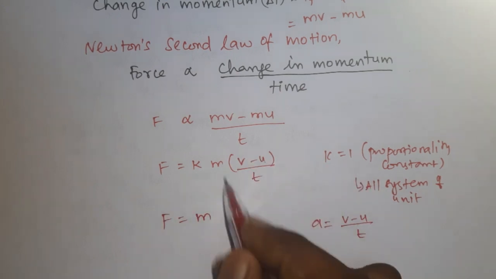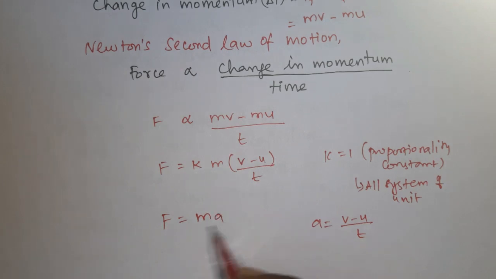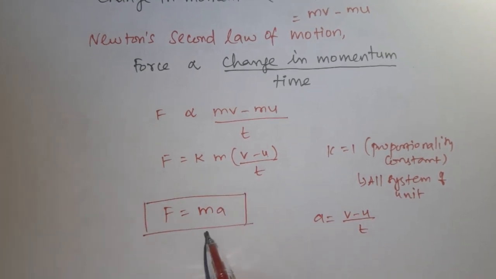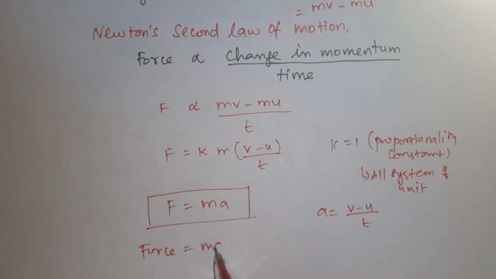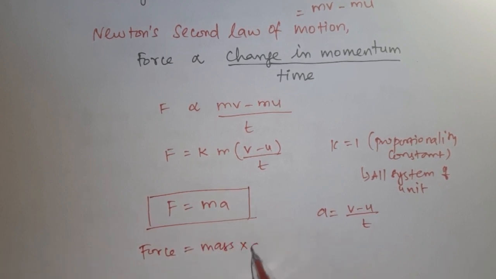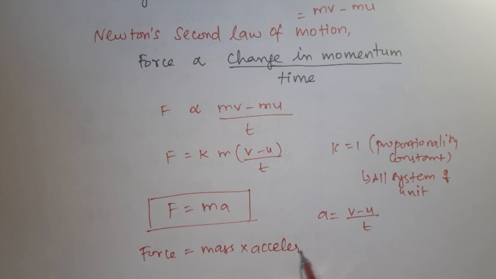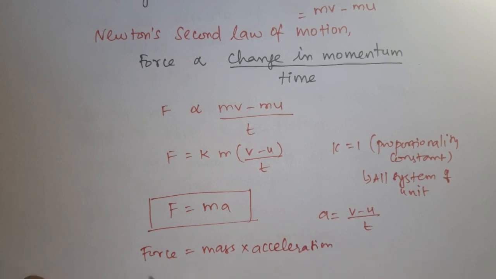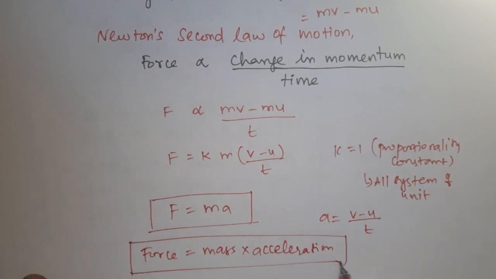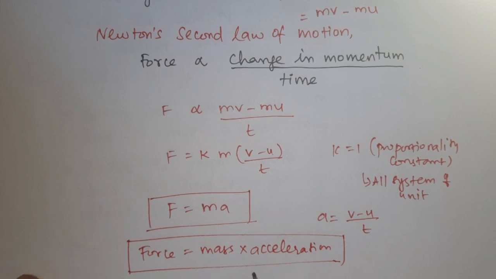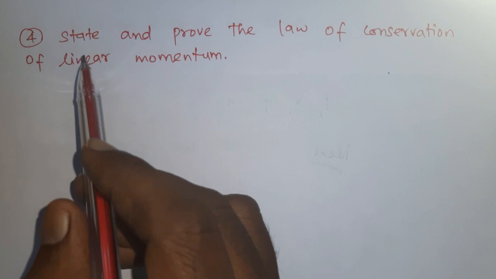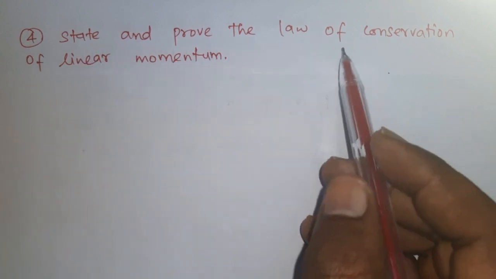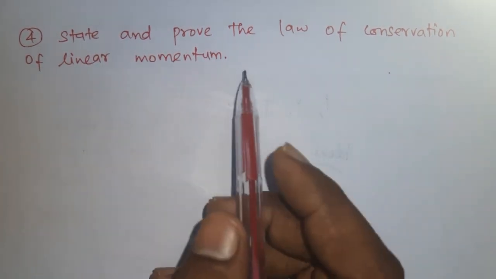Then m(v minus u) by t is a. So F is equal to m into a. F represents force, m represents mass, a represents acceleration. So this is the formula for force, or equation of force, we derived by using Newton's second law of motion. Question number 4. State and prove the law of conservation of linear momentum.